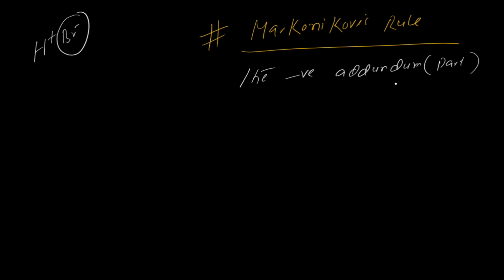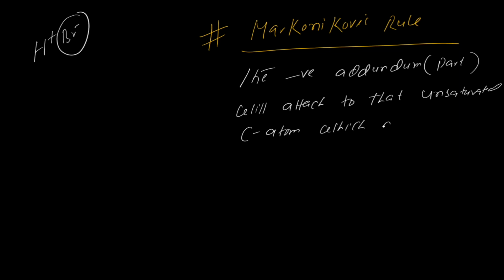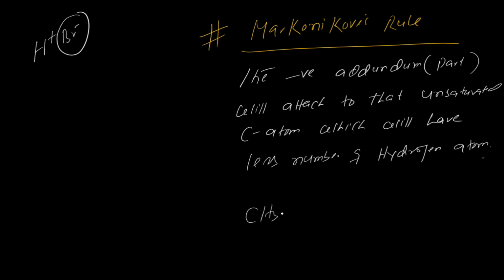So the negative part will attach to that unsaturated carbon atom which has less number of hydrogen atoms. Let's give one example: CH3CH double bond CH2.